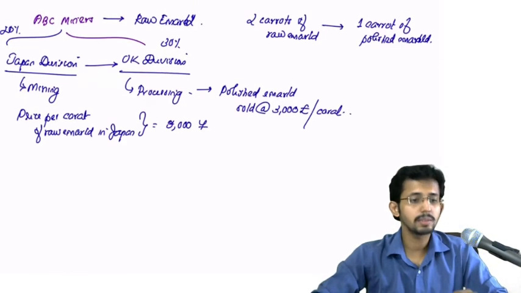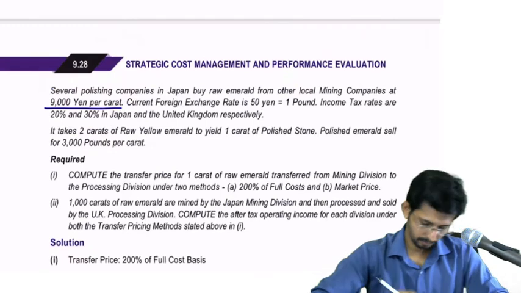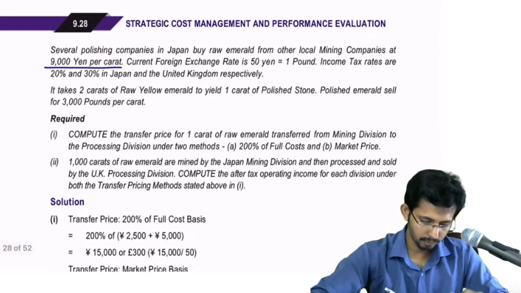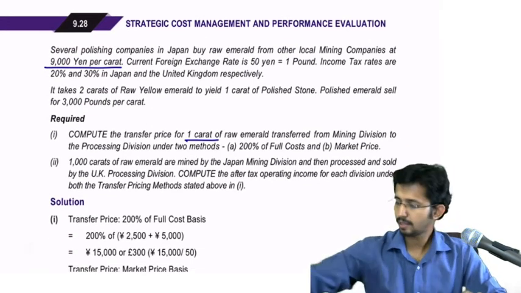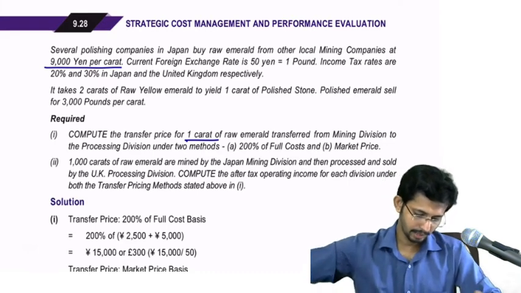Now what are the requirements? Compute transfer price of 1 carat of raw material transferred from mining divisions to the processing division.